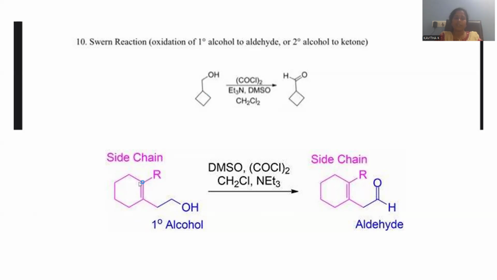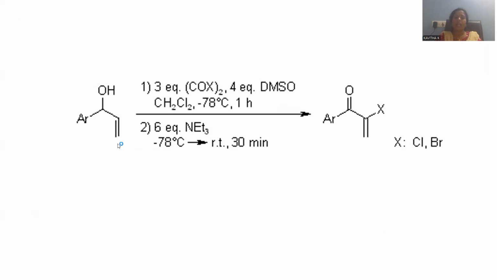Here is the side chain. Though we have a ring endocyclic double bond and side chain alkyl, the reactive moiety will be the hydroxyl, and that gives rise to aldehyde. This entire molecule is supposed to be converted into the aldehydic one. And here we have an alcohol. That alcohol is a secondary alcohol, so a ketone product will be generated without disturbing this double bond and everything, right?